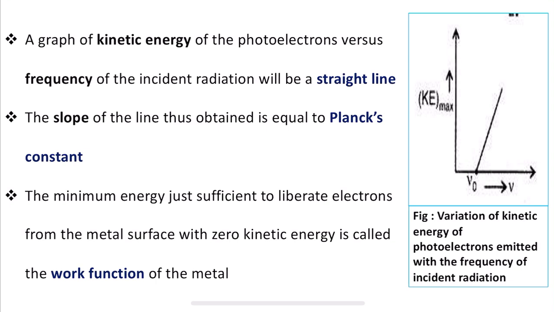Suppose there is an impurity layer present on the metal, which is called the photosensitive metal surface, this increases the work function of the metal surface. In this way, a clear explanation of the photoelectric effect was given by Einstein by using Planck's quantum theory.